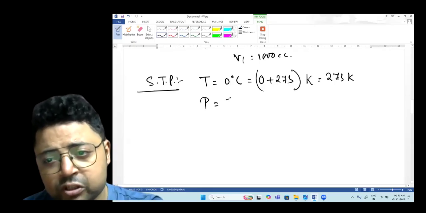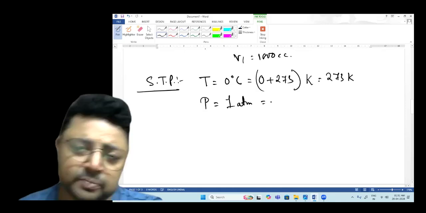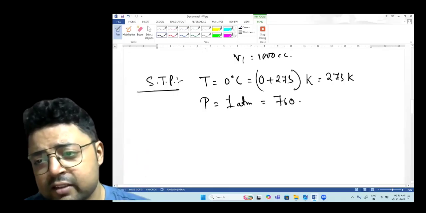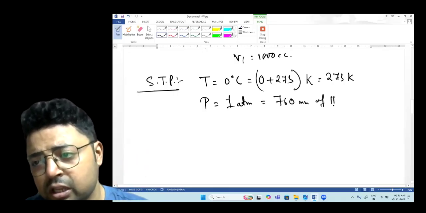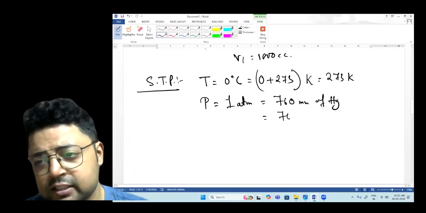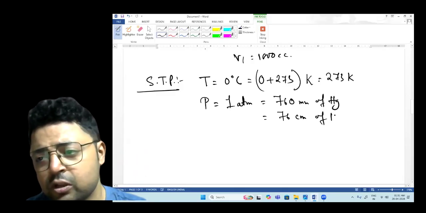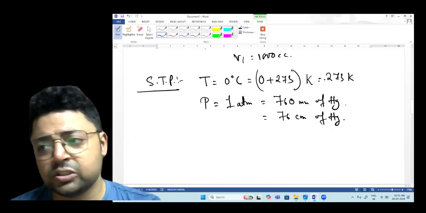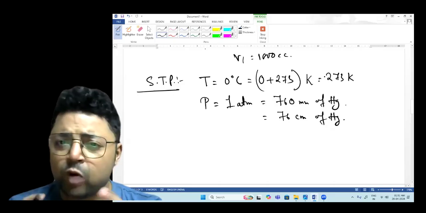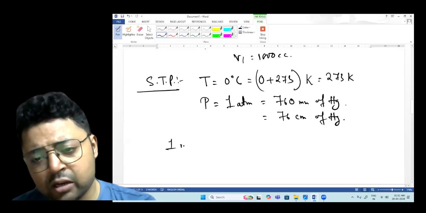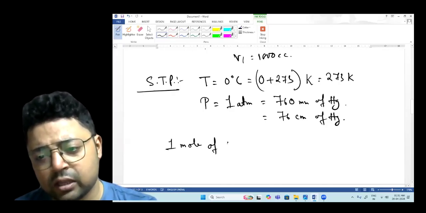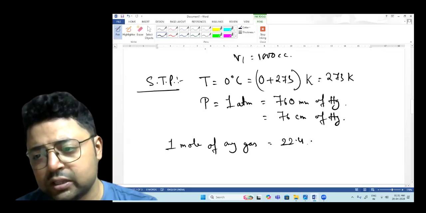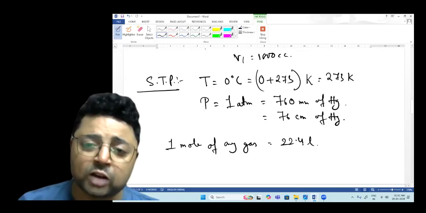Now pressure. Pressure is 1 atmospheric pressure, sometimes referred to as 1 bar as well. 1 atmospheric pressure is 760 millimeter of mercury, or if you convert it, 76 centimeter of mercury. So pressure is 76 centimeter and temperature is 273 Kelvin. If you have 1 mole of any gas at STP, it occupies 22.4 liters.